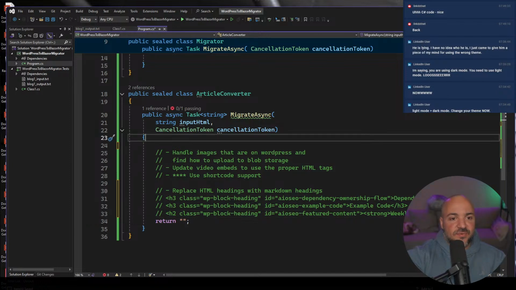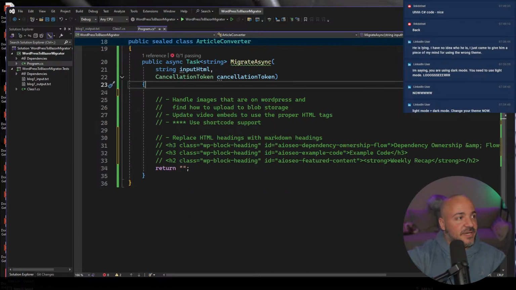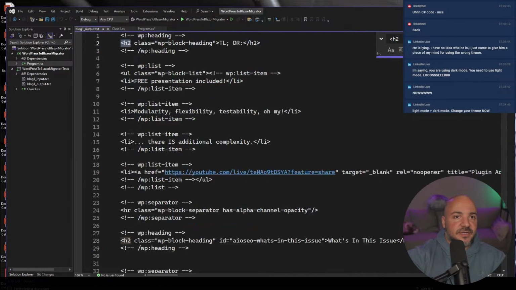So this one in particular, sorry, it's hidden behind my face, this one in particular is going to be super weird. So I'm going to need to make sure that the regular expression handles that. What else do we got in here? This is a simple H2.